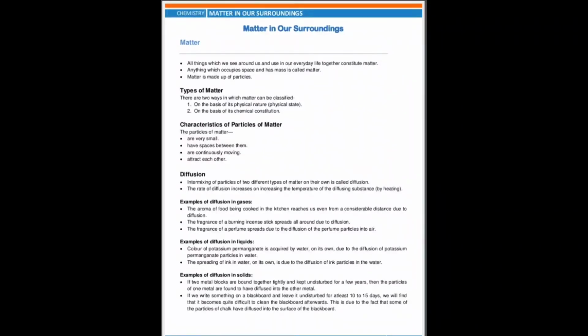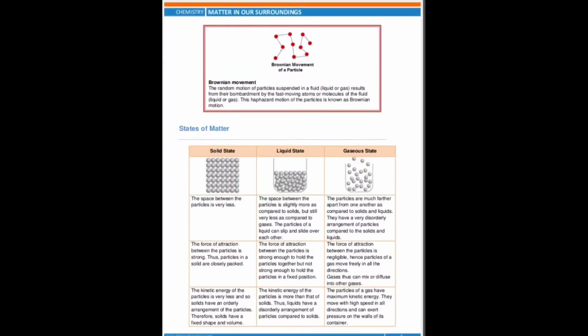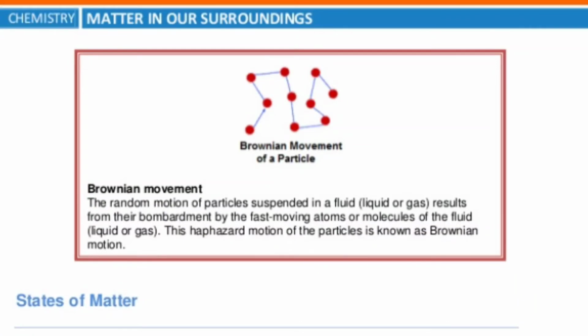Afterwards we will discuss the differences between the states of matter, and how many states there are. Normally, there are three states of matter: solid, liquid and gas. But before this we must study Brownian movement.